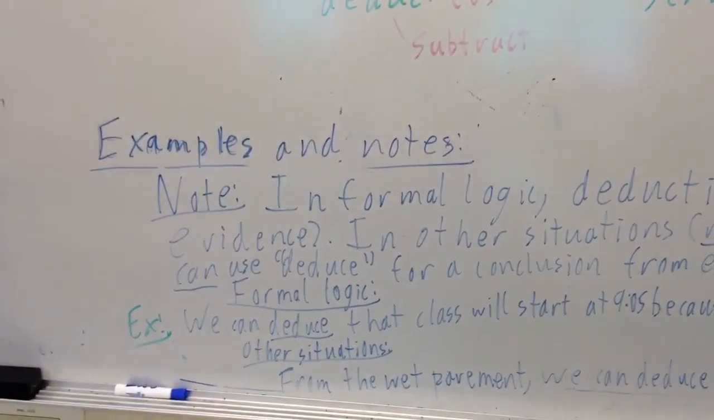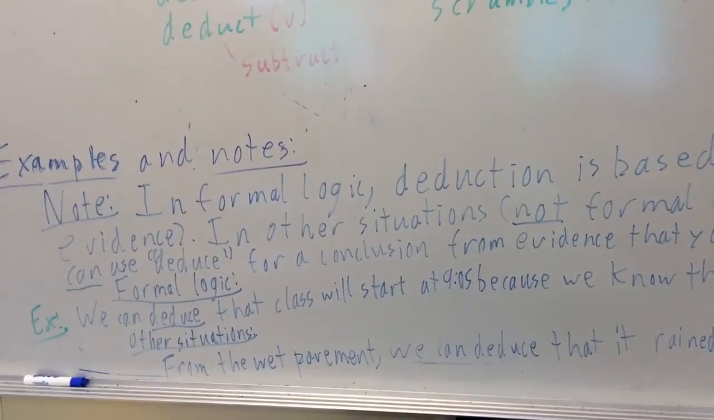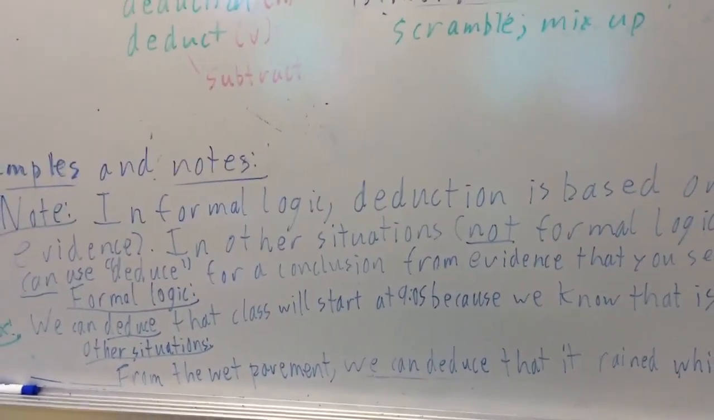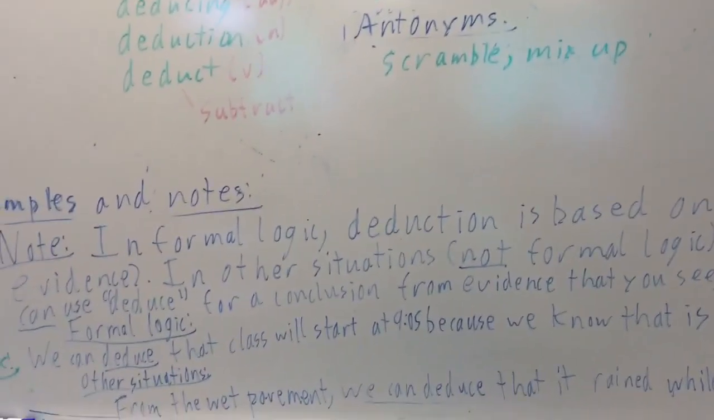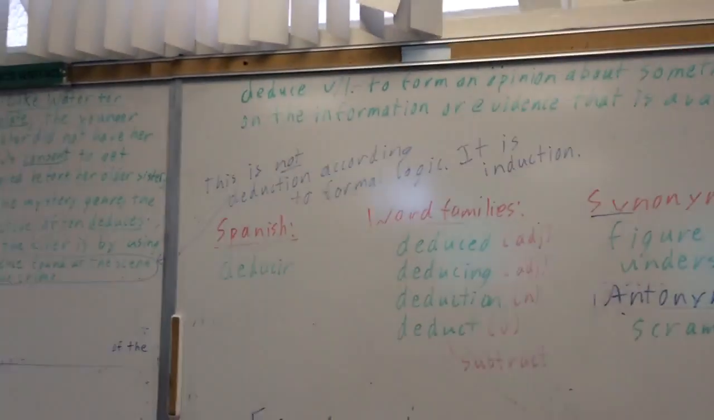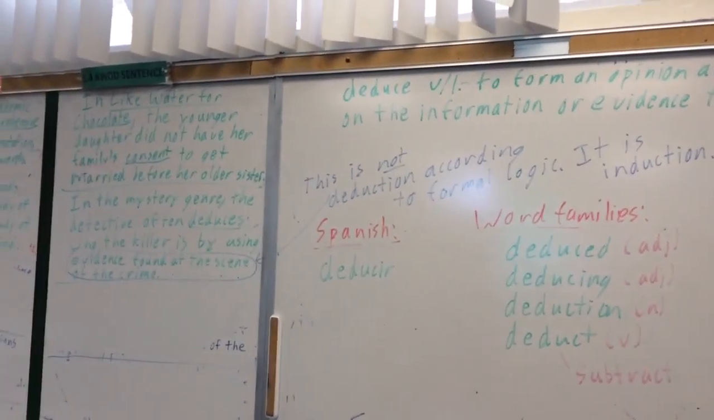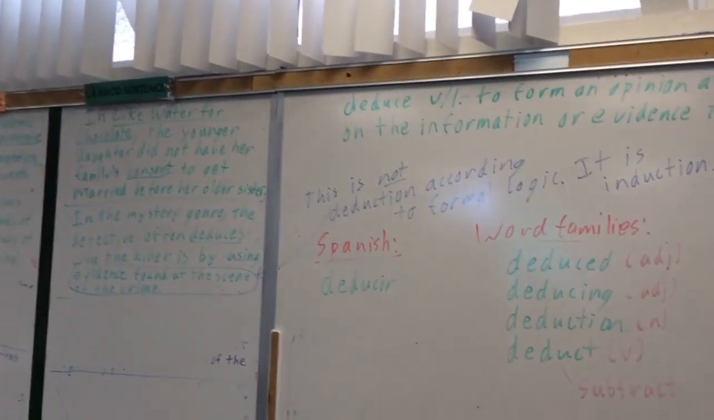That's another word, induction. So you've got a bunch of evidence, you look at what's going on, and then you make a conclusion. That's induction in formal logic, or inductive reasoning. But I know it gets confusing. We use the word deduce, if we're not doing formal logic or formal rhetoric, in a less strict way. So we can use it for evidence.